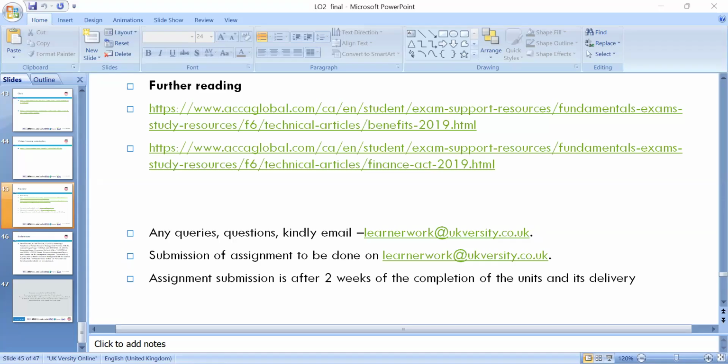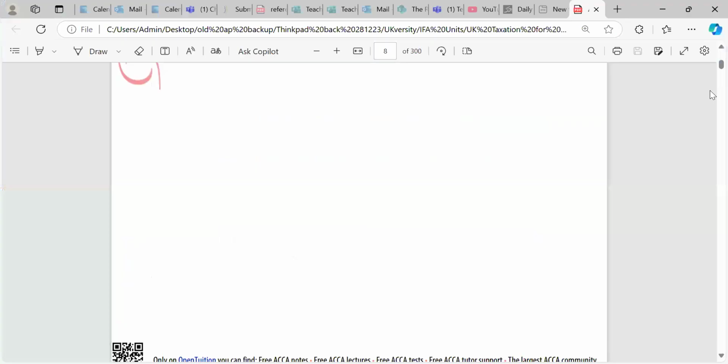Okay, the last one which I'm sharing with you. Please, if you look at this booklet, can you see all this?